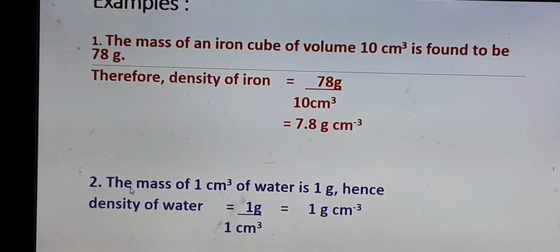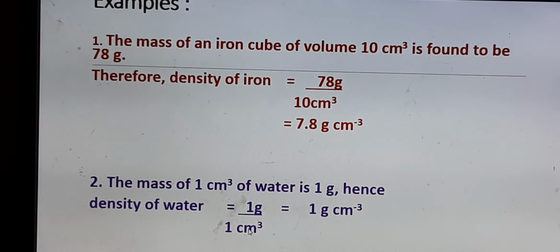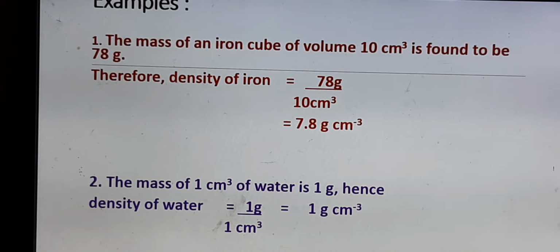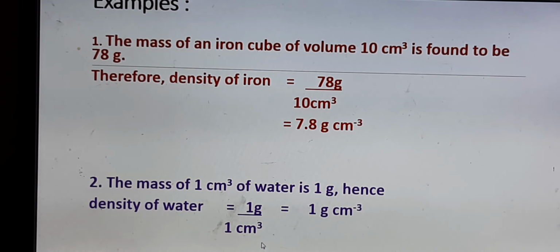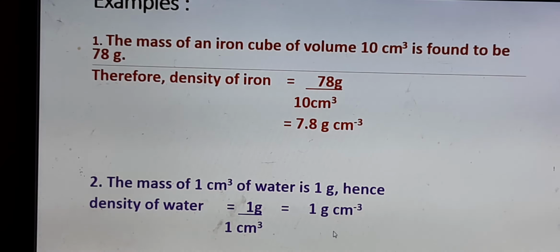Second question, the mass of 1 centimeter cube of water is 1 gram. So 1 centimeter cube is the volume of water and 1 gram is the mass of water. You have to find the density of water. So what is the answer? 1 gram by 1 centimeter cube, mass by volume. Whenever you want to find the density, you have to divide mass by volume. Just put the value of mass, 1 gram, and this 1 centimeter cube, that is 1 gram per centimeter cube.